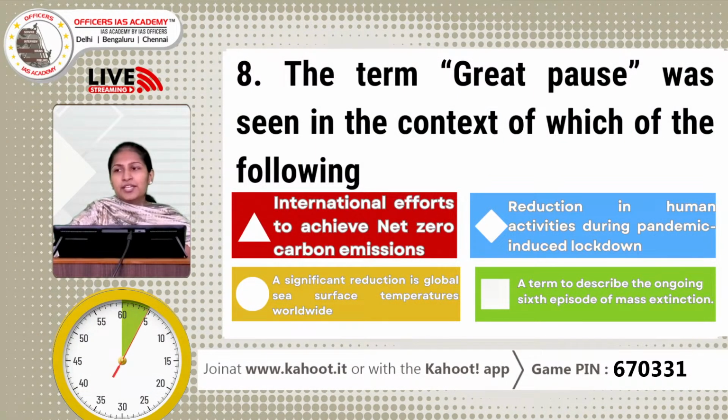The term great pause was seen in the context of which of the following? The options are international efforts to achieve net zero carbon emissions, reduction in human activities during pandemic induced lockdown, a significant reduction in global sea surface temperatures worldwide, a term to describe the ongoing 6th episode of mass extinction. Let us see how many of you have got this question right.